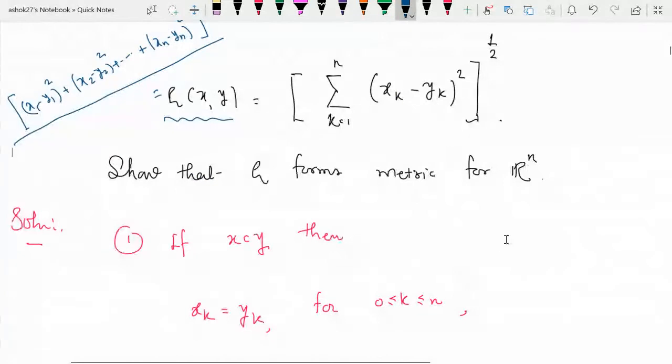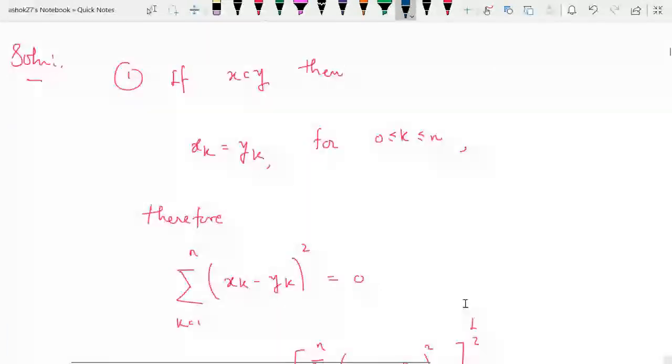So we'll check all four conditions of a metric. What is the first condition? If x equals y, then you have to prove that rho of x, y equals 0. That is our claim here. If x and y are two equal points, then the distance between these two points should be 0.